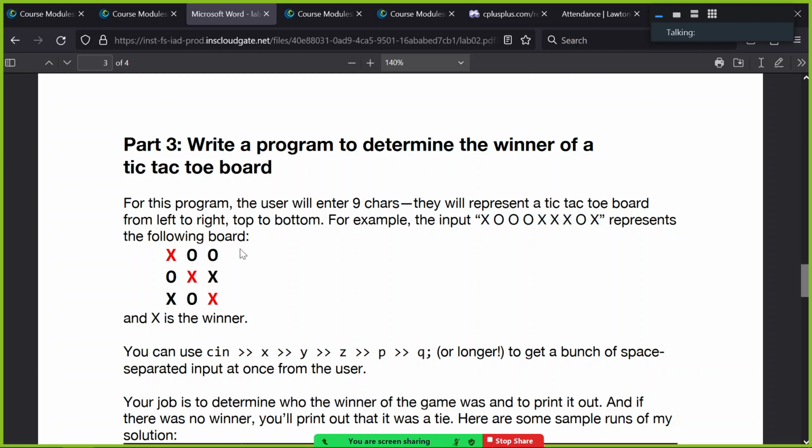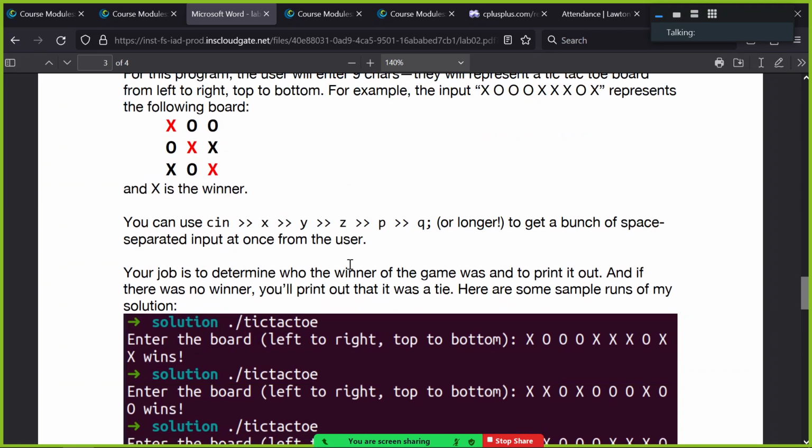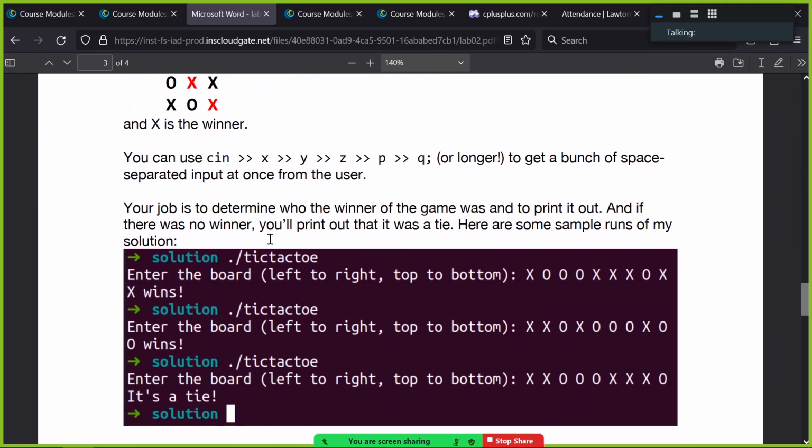And then you're going to look at those characters that you just read from the user and determine if they correspond to a winning tic-tac-toe game. See if somebody won. So notice that X is the winner here because they got the diagonal. Your job is to check every way that somebody could have won and see if they did. Okay? So here's how you run the program.